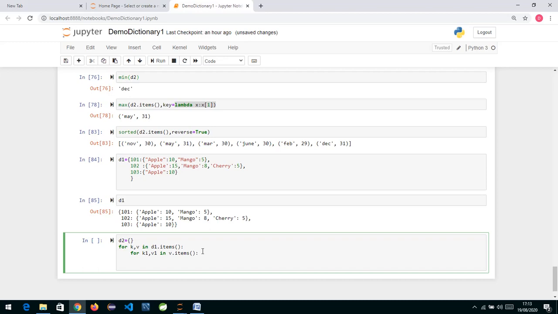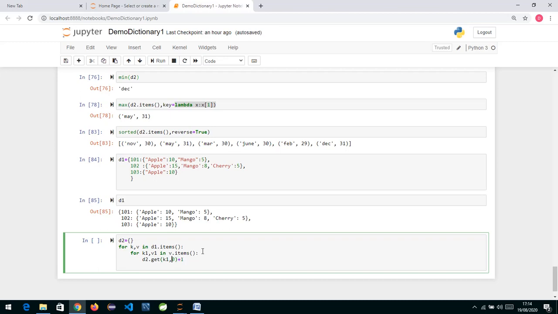Now we need to check whether the data is already there inside this or not. So what we can do is D2.get of the key K1. If it's not there, put 0, and if it is there, then add 1.